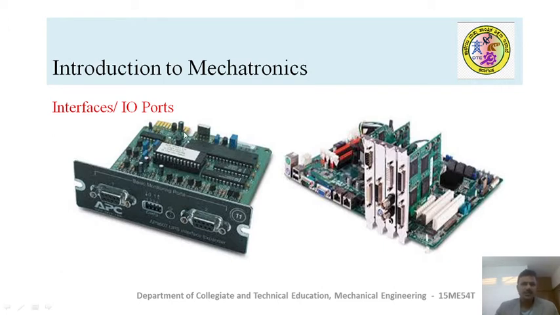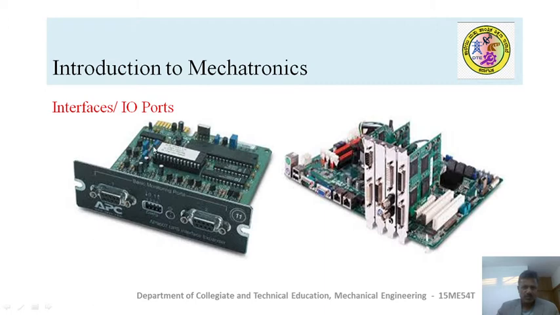Interface cards. This is another important peripheral device which is going to be fixed between microprocessor and I/O devices. Look at this. You can see ports where input and output devices are being connected, and this is connected to the microprocessor through bus.